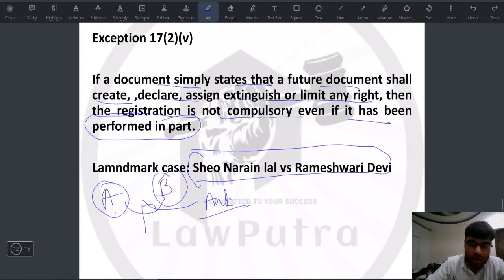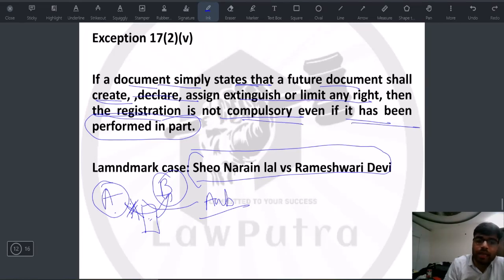However, A has to execute a document, and with that document only B will enjoy that property, and all the rights will be divested of A in that property. So this exception says that if a document simply states that a future document shall create, declare or extinguish any right, then the registration is not compulsory even if it has been performed in part.